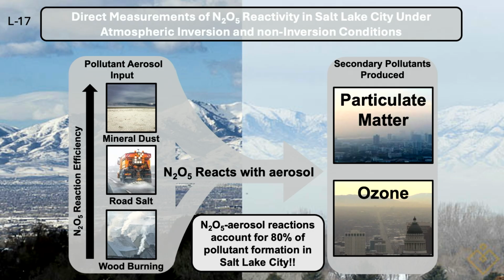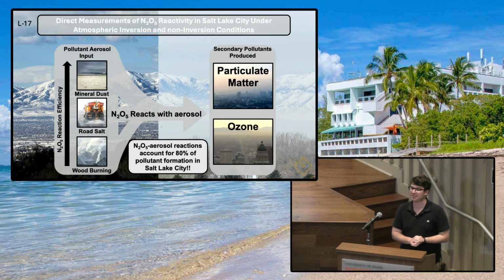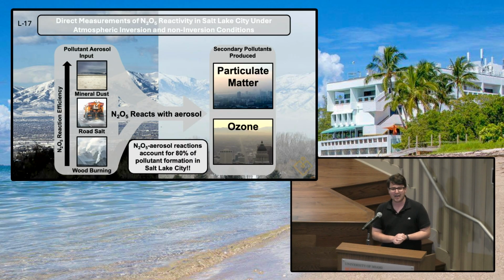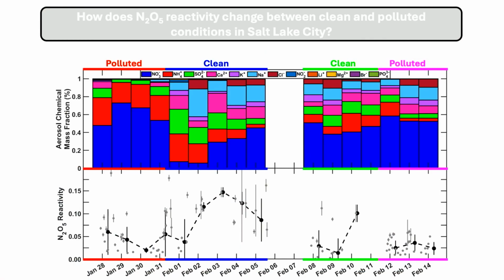One kind of funky thing about this N2O5 reaction is that it is non-linear. It depends on the chemical composition of the aerosol. So what we did is we built this custom aerosol flow tube to directly measure the N2O5 reaction rate under different atmospheric conditions. So this large, very messy plot that we won't spend too much time on shows an overview